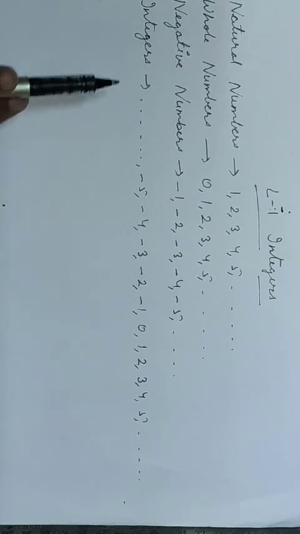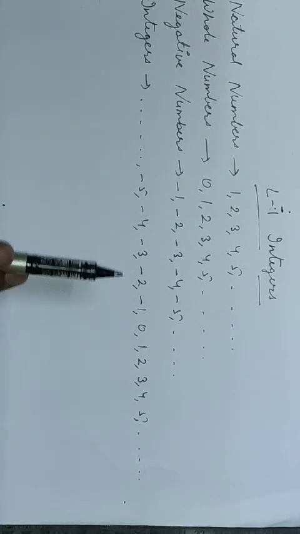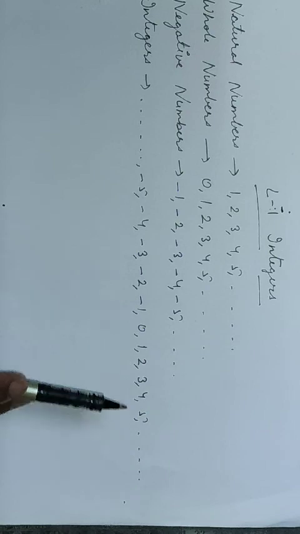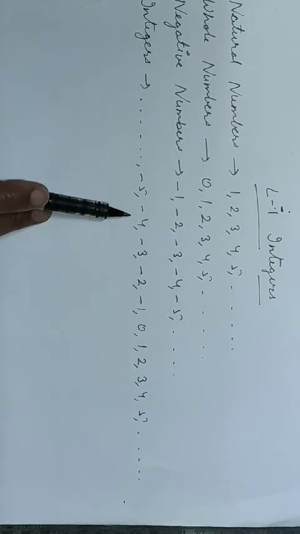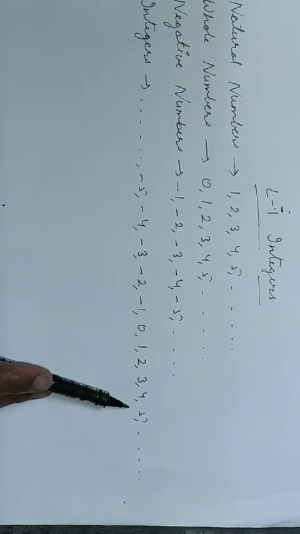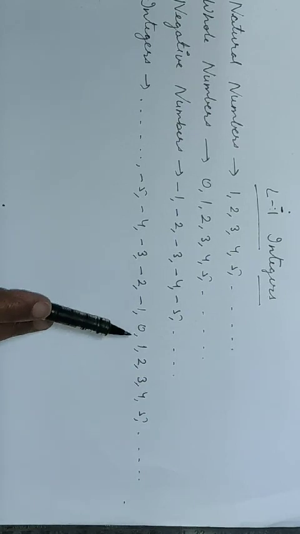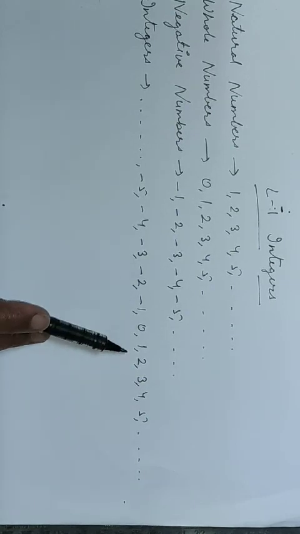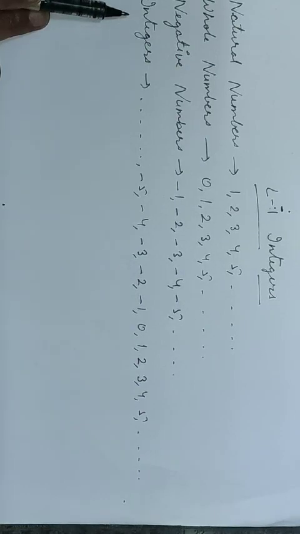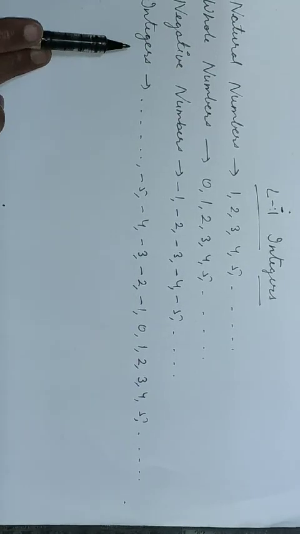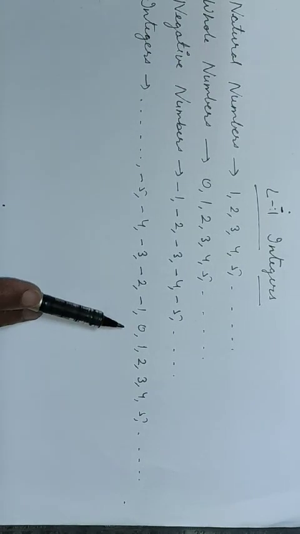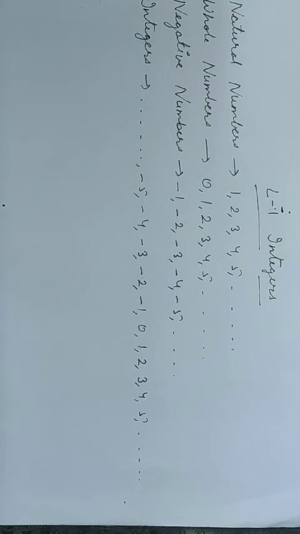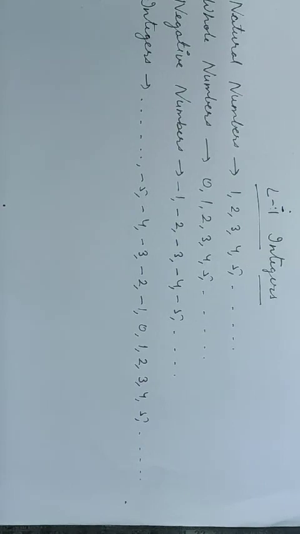So we can say that integers is a collection of negative, 0 and all the positive numbers. If I look at 0, 0 is not a negative number as well as not a positive number. So we can say 0 is neither positive nor negative. 0 is an integer. So we come to the concept of integers. What do we mean by integers? Integers include all the negative, positive and 0.